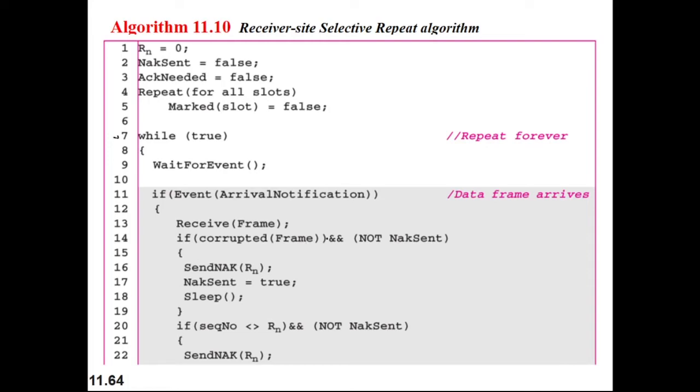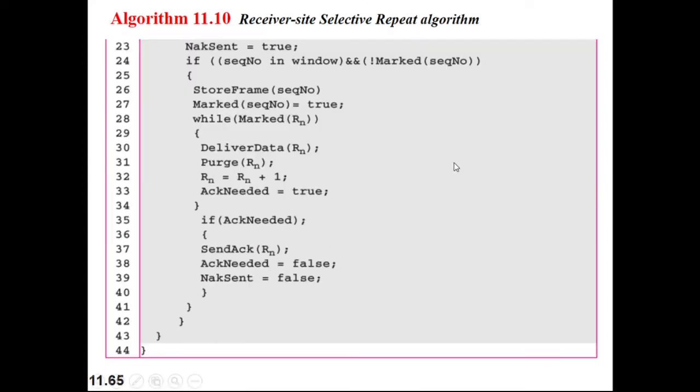If these two things are true, then send NAK Rn. That frame number you need to send as a NAK, and make NAK sent equal to true. And sleep, which means the receiver needs to wait for that frame. So sleep. If the sequence number is not equal to Rn and not NAK sent, then what will happen?